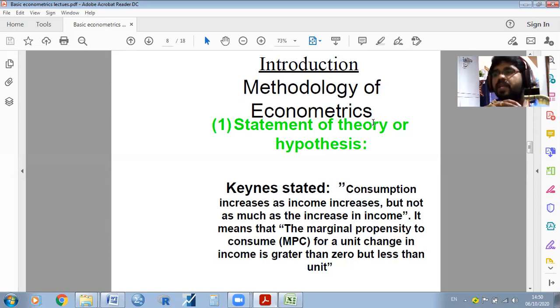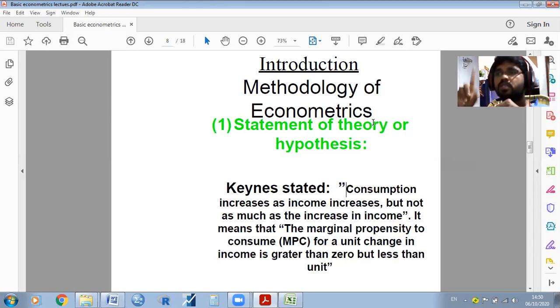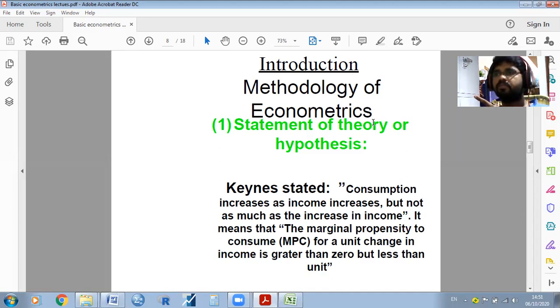Recently we have heard about Ambani, who is getting 90 crores per hour. When their income increases, their consumption may not increase. So we can give a statement like that: consumption is not affected by the income of a particular household or particular community.